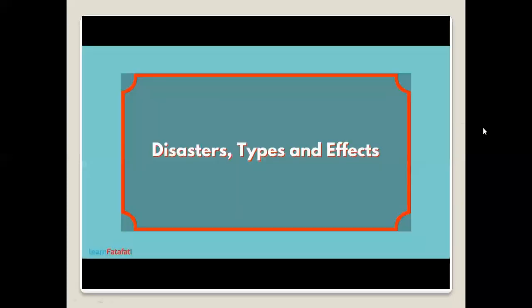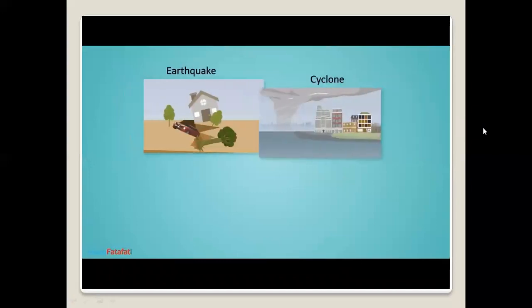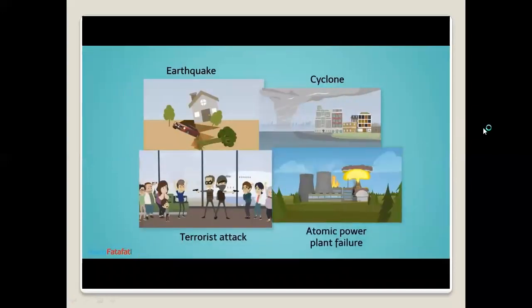Let us see disaster types and effects. You might have heard the news of earthquakes, cyclones, terrorist attacks, failure of atomic power plants, etc. These are dangerous events that happen without our knowledge. We call them disasters.